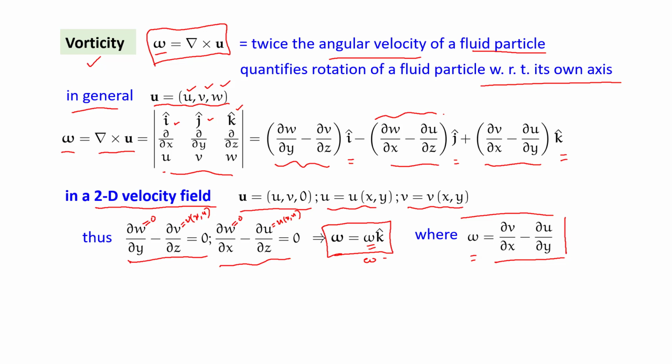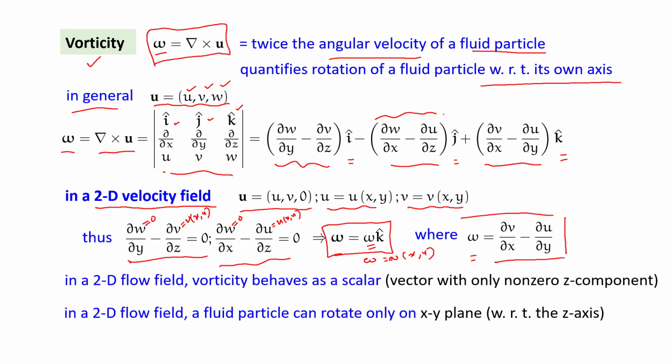This scalar omega is a function of x and y. So this is the z component of vorticity, but it is a function of x and y. Which means that in 2D velocity field, the vorticity is like a scalar. It is not a scalar, it is a vector, but it is a vector with only one non-zero component. Because it has only one non-zero component, it behaves like a scalar.